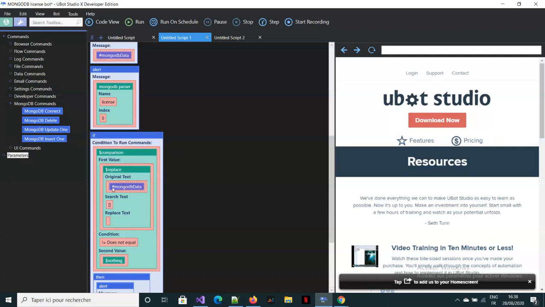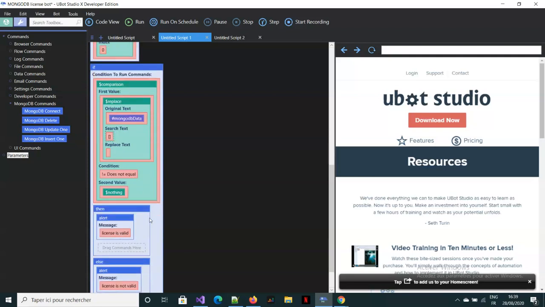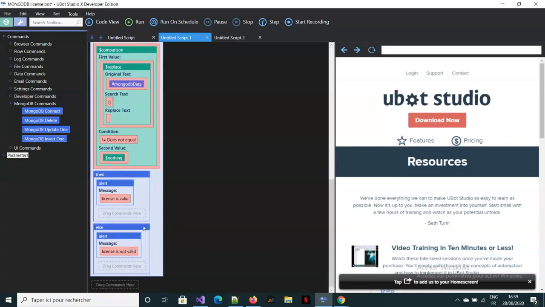First of all, we just remove the basic text, the empty JSON object here, and replace it with nothing. So if it's not nothing, then it means that the license is valid. We got something from the MongoDB cluster. And if we got nothing from the MongoDB cluster, we just got this, then the license is not valid.